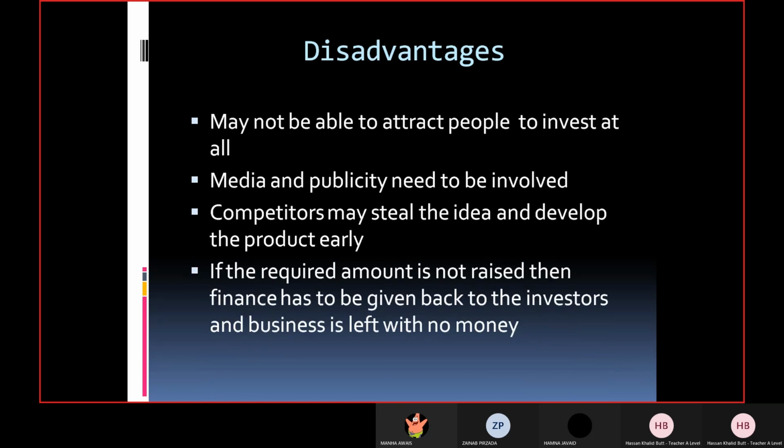Then, if the required amount is not raised, the finance has to be given back to the investors and the business is left with no money. I told you earlier, right? You cannot use the amount for some other idea. No, that is not possible, because people gave you the money for that particular idea which you floated on the website.